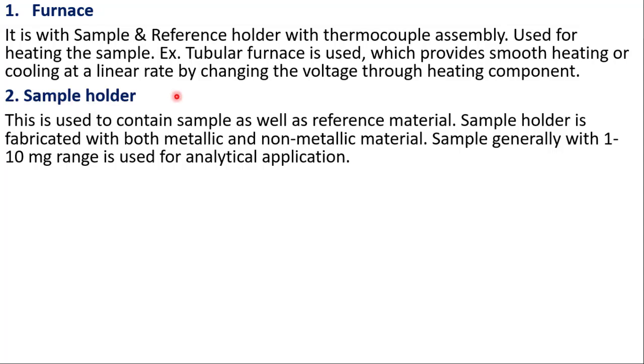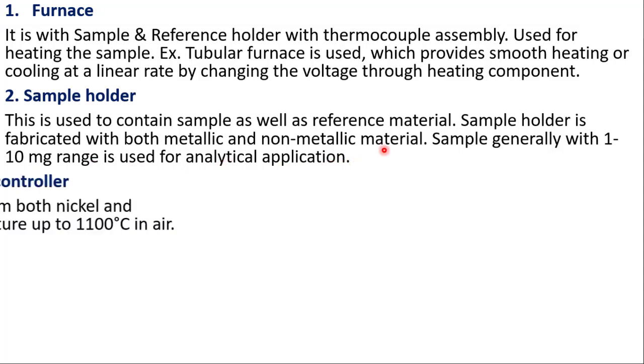Second one, sample holder. This is used to contain the sample as well as the reference material. The sample holder is fabricated with both metallic and non-metallic material. A sample generally in the 1 to 10 mg range is used for analytical application.